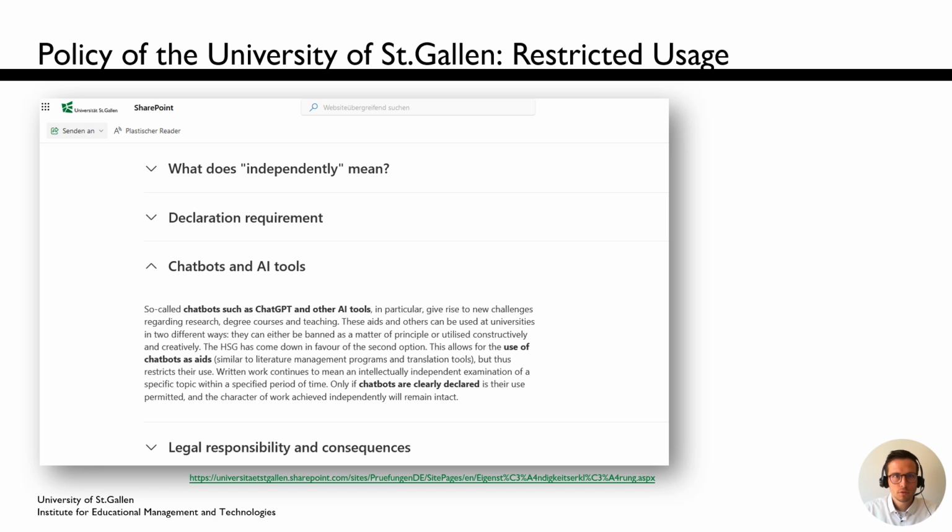Generally speaking, the University of St. Gallen allows the restricted usage of AI-powered writing tools. This means it's neither forbidden nor allowed without any restriction. Let's try to better understand the underlying problem.